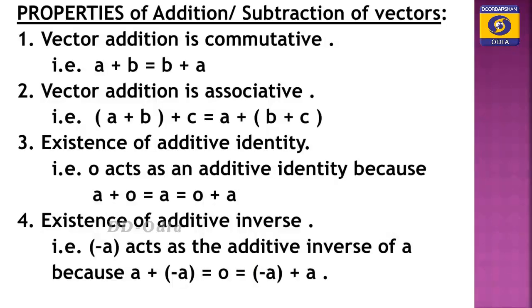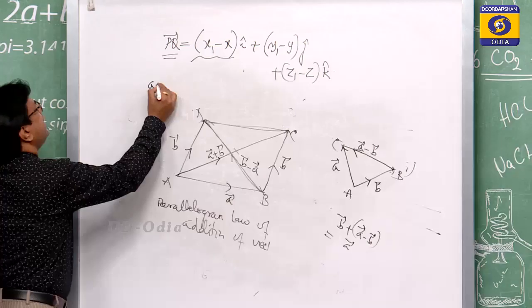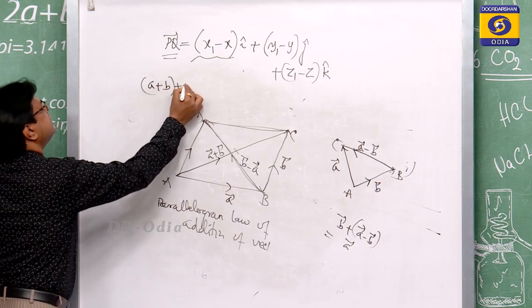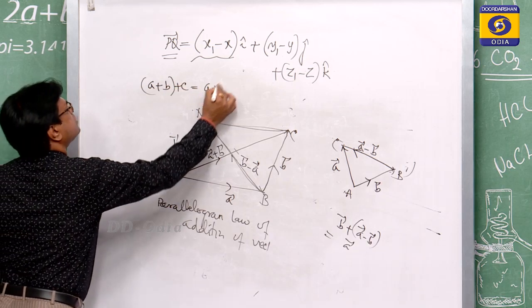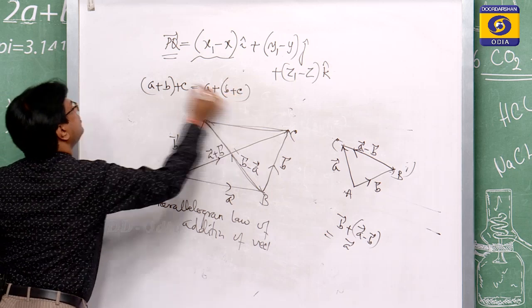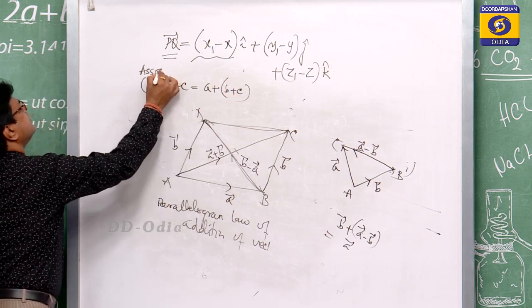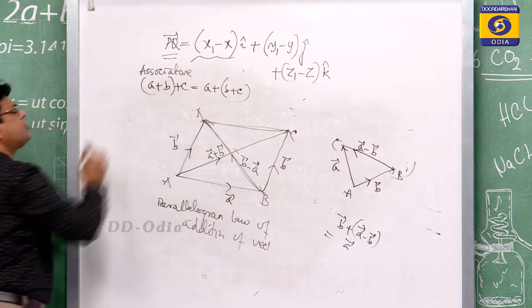Then come to properties of addition or subtraction of vectors. Vector addition is commutative. Commutative means A plus B vector is equal to B plus A vector. Vector addition is also associative. A plus B, then plus C, is also equal to A plus B plus C. This is your associative property. So, vector addition is associative.